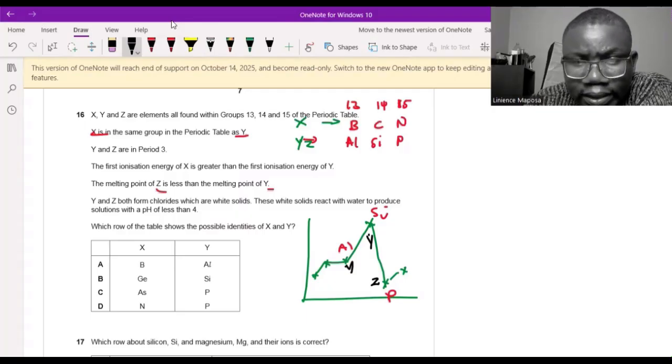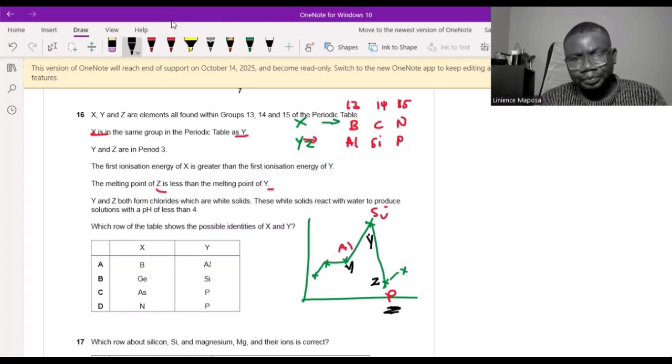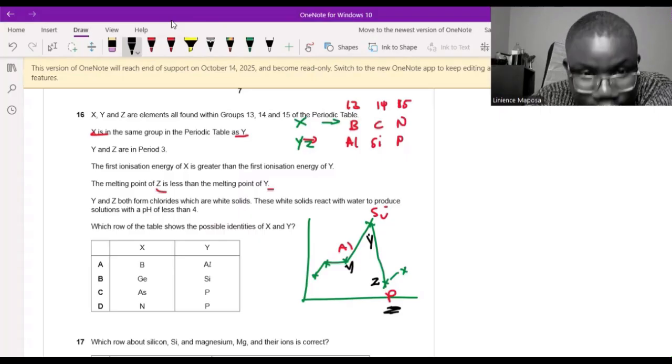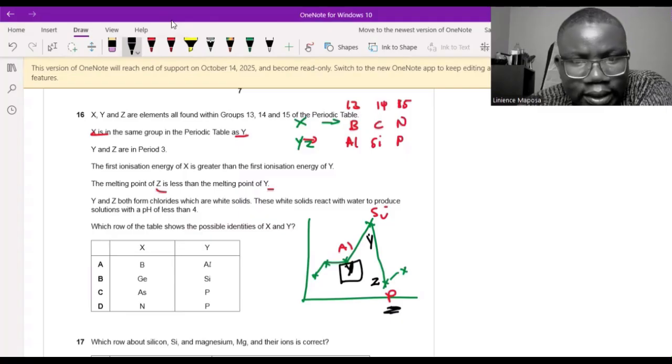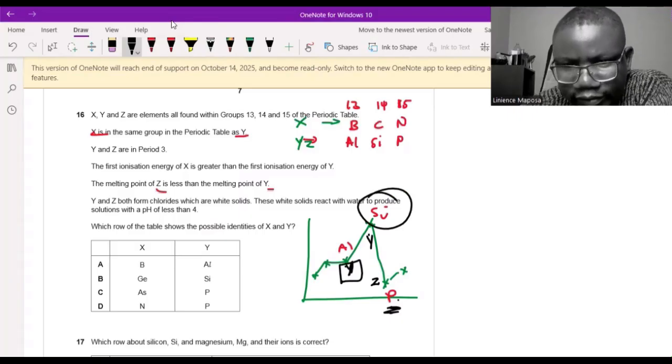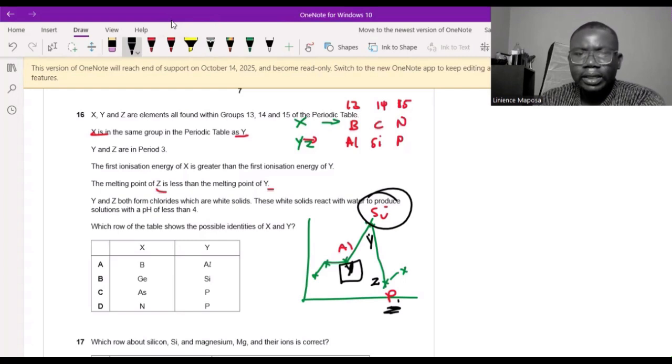It can. But does it form a white solid? Okay, we'll park that. Phosphorus chloride can be hydrolyzed, you form hydrochloric acid. Aluminium chloride reacts with water to produce an acid. Okay, the solution will be acidic. So if I say Y is this one, then Z has the melting point of Z less than the melting point of Y. So this will not be equal to Z. So Z will have to be P because it must have a lower melting point. So P will be Z.